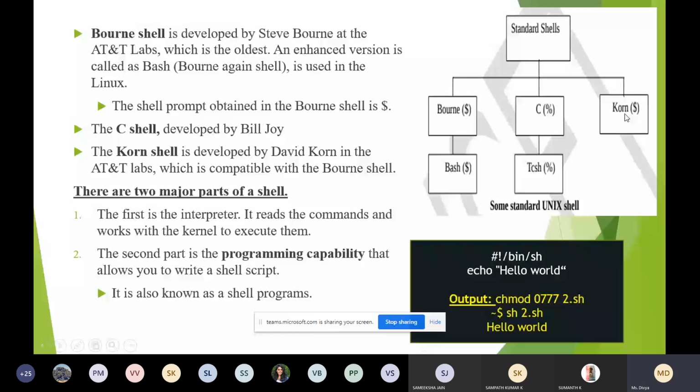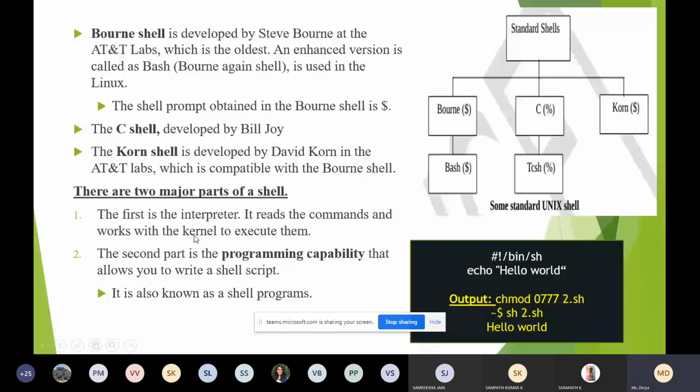So there are 2 major parts of shell. The first job of shell is to interpret, to read the command. What is the job of a shell? It will read the command, and to execute that command, it will take the help of the kernel.